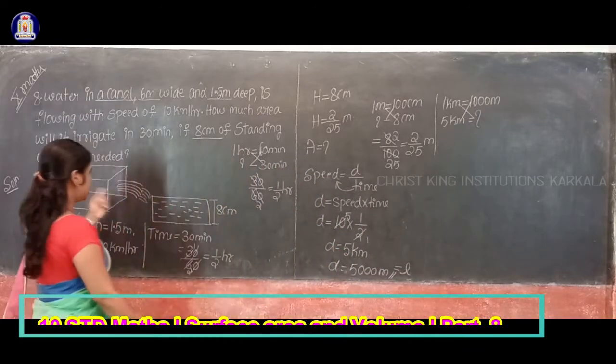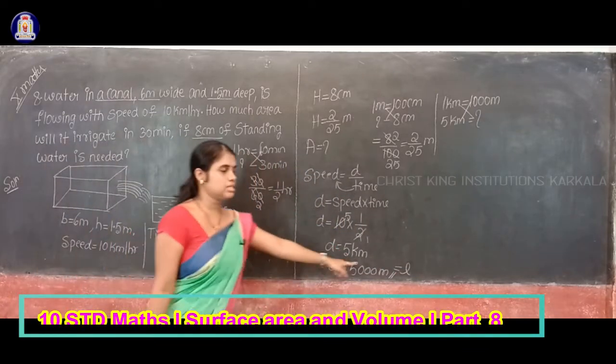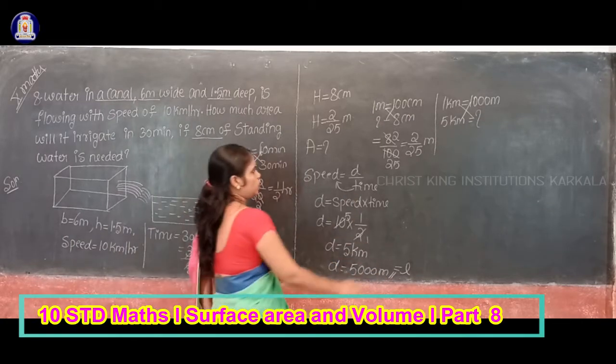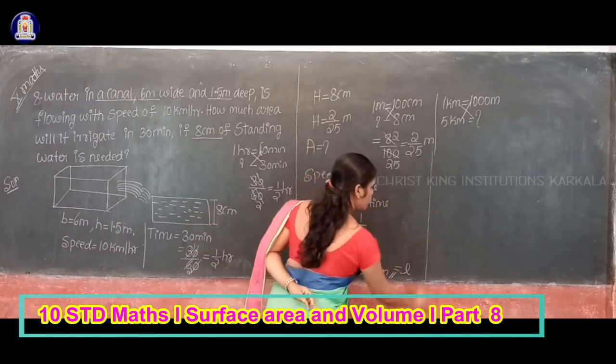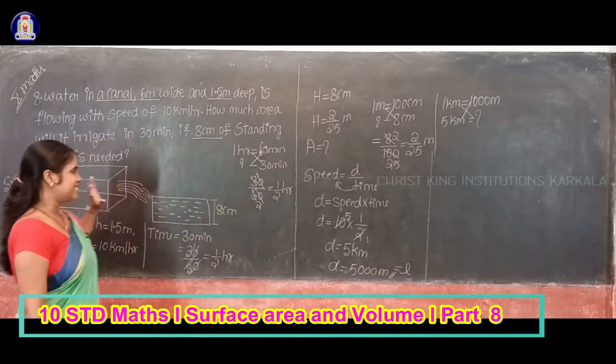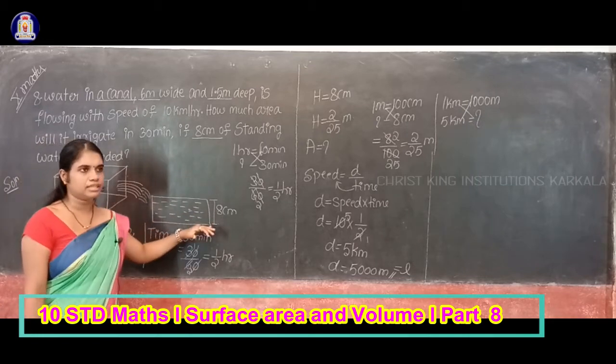So the length of the canal is nothing but the distance covered by the water in the canal. Okay children, now the water from this canal is flowing to the field, isn't it?